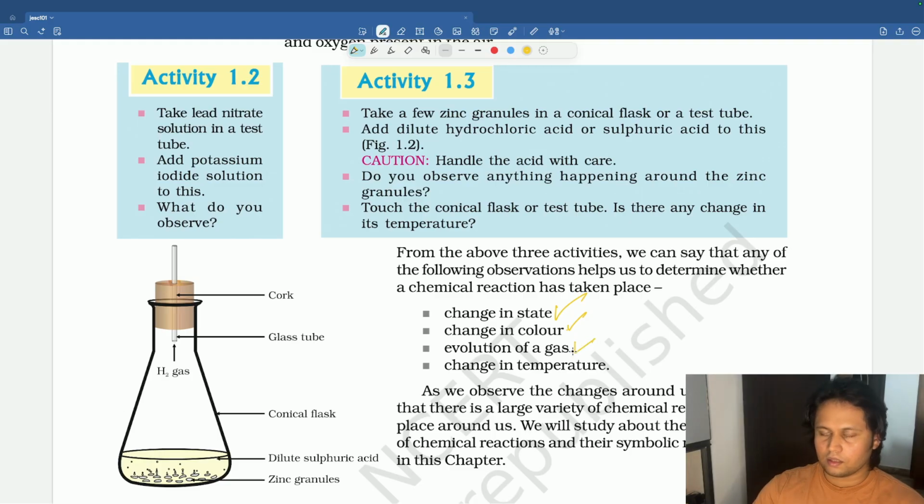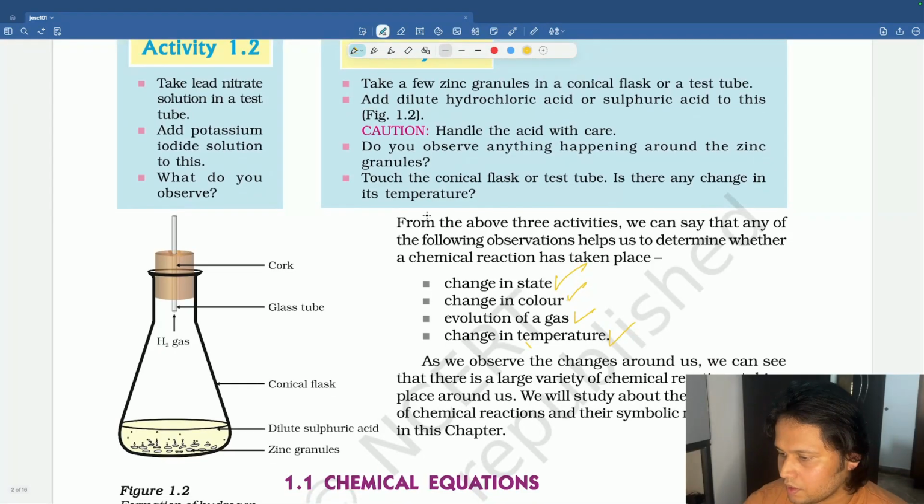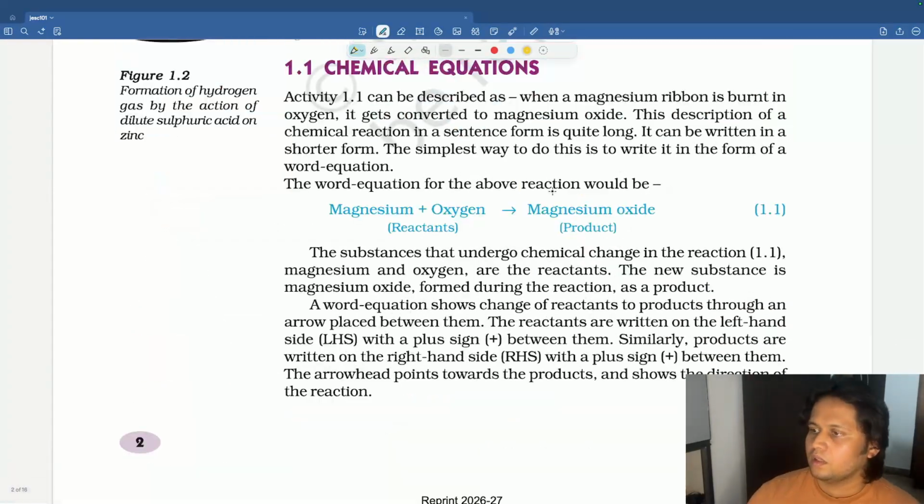Evolution of gas here. H2 gas is getting liberated. Change in temperature. Again, this same reaction which we saw just now. Heat is getting liberated. There is a change in temperature. Initially it was cool, then it gets a little hot. Okay. So all these things we can observe in a chemical reaction. That's what they are trying to say. Now let's go to the next section.